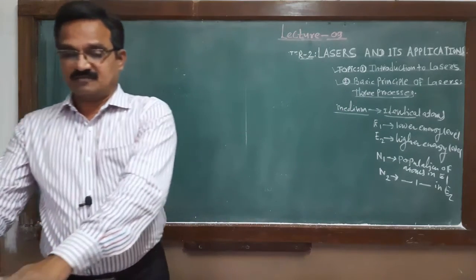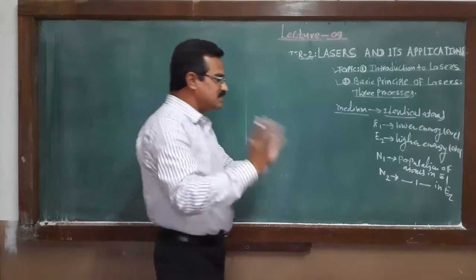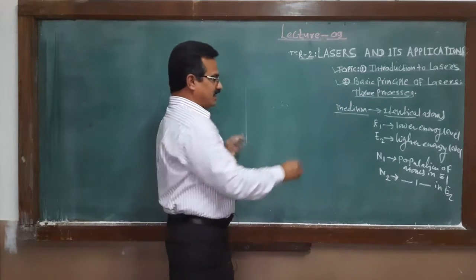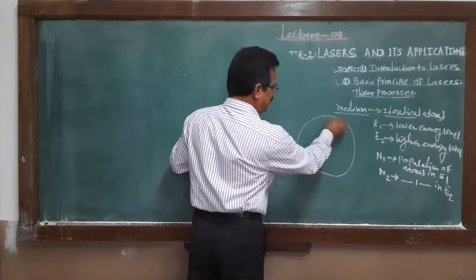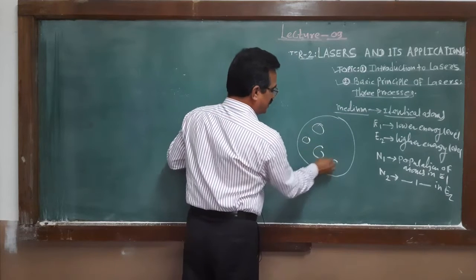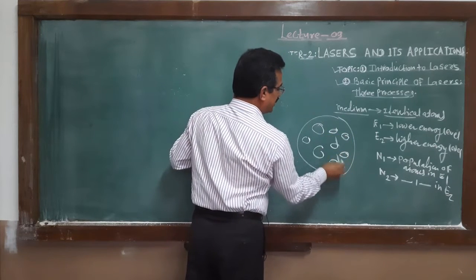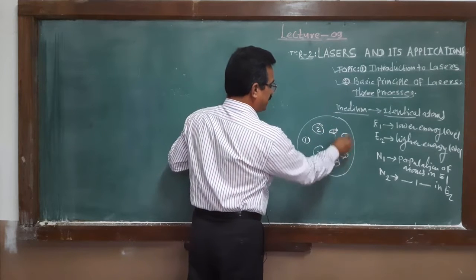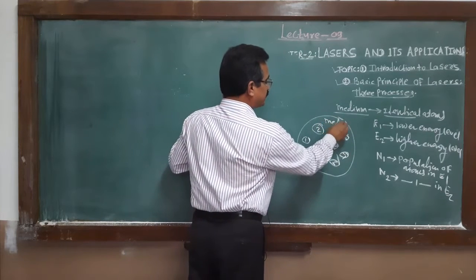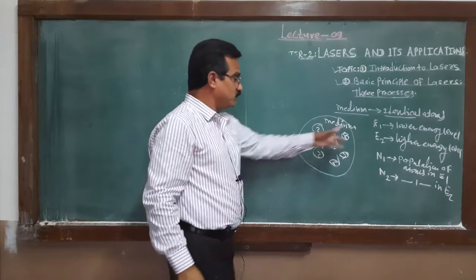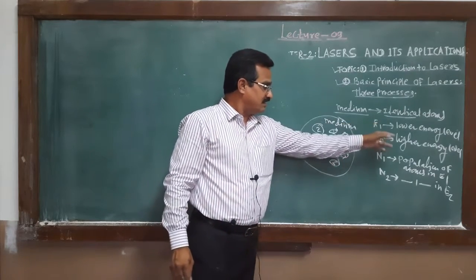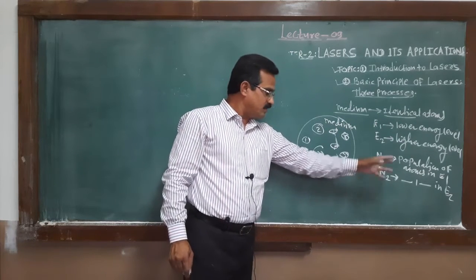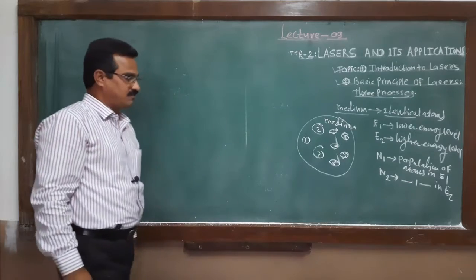Again remember, the medium is considered, and that medium contains identical atoms. Suppose this is the medium, and within it these are the different atoms: first, second, third, fourth, fifth, sixth, seventh, eighth. This is the medium, and for it two energy levels are considered: lower energy level and higher energy level. N1 is the number of atoms in the lower energy level, N2 represents the number of atoms in the higher energy level.